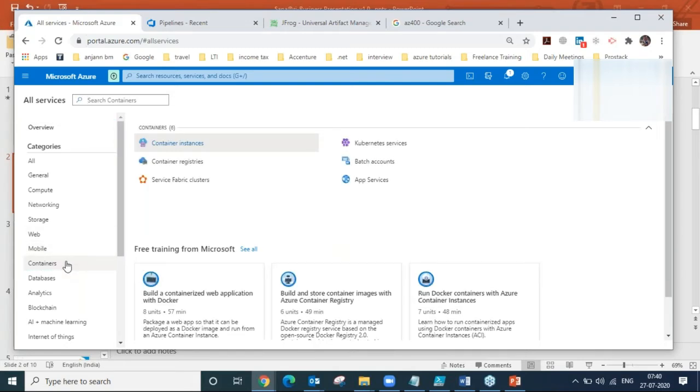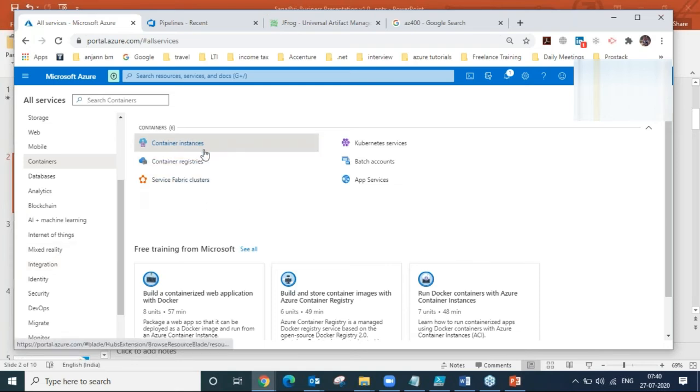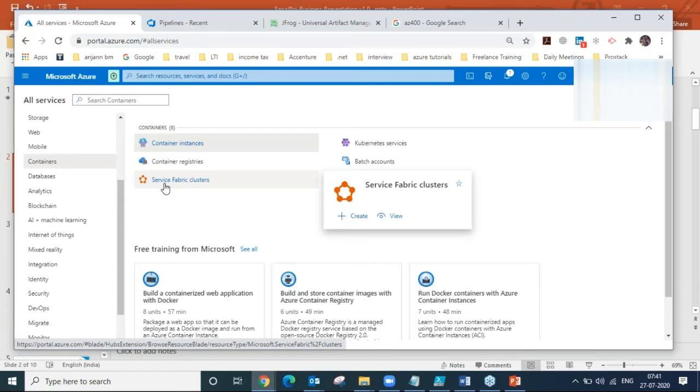That will be an added thing from my side, because that's what I give. So it will be Azure Container Instances, ACI and ACR, Azure Container Registries, and ASF and AKS, Azure Service Fabric Clusters, and Azure Kubernetes Services. These four things I will give you an additional training, because this is very important. And nowadays, containers is one of the best application hosting products or architectures, you can say.